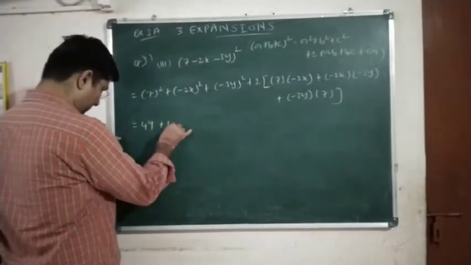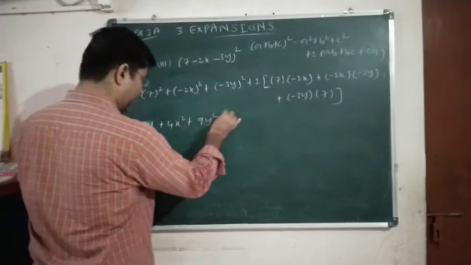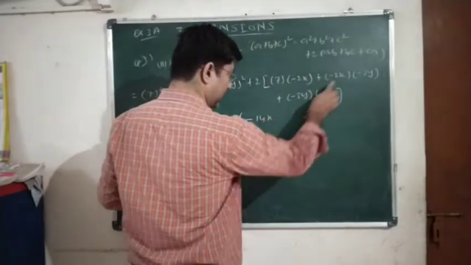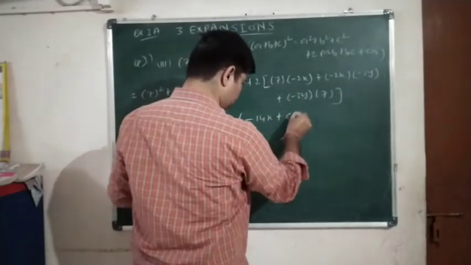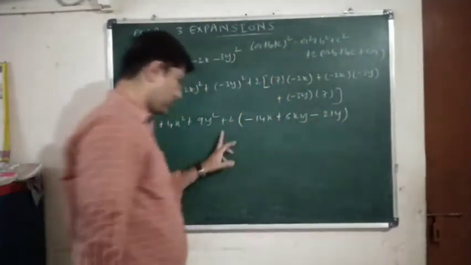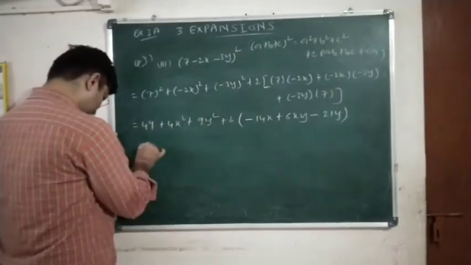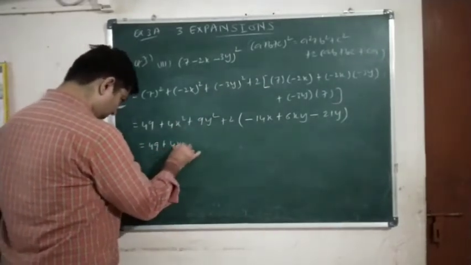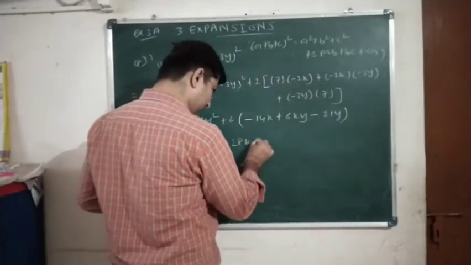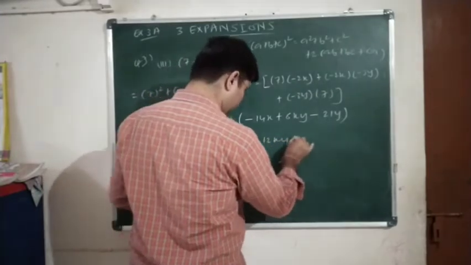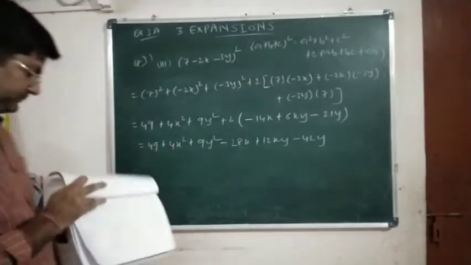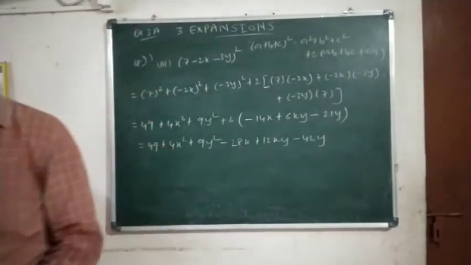So 49 plus 4x square plus 9y square plus 2 into (minus 14x plus 6xy minus 21y). Now open the bracket, multiply by 2, that is the last step: 49 plus 4x square plus 9y square minus 28x plus 12xy minus 42y. So with this we have completed question number 7.